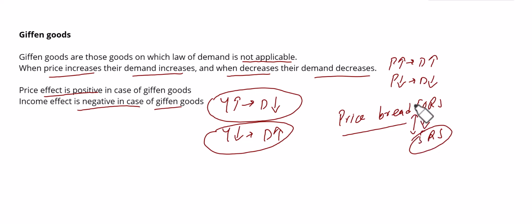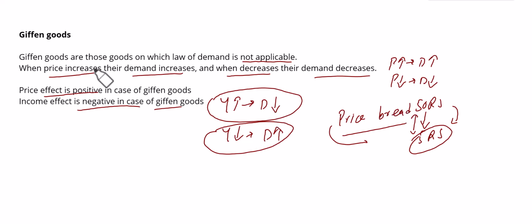So now we are not willing to buy this product. As a rational consumer, we think that the price of this product should not be as low as this. So when the price decreases so much, from 50 to 5 rupees, we are not willing to buy this product. So when price decreases, we are less willing to buy this product. And similarly, when income increases, we now have more money, so we prefer normal goods. We will move forward to branded clothes or branded shops. So when income increases, we are less willing to buy those products whose price is very low.